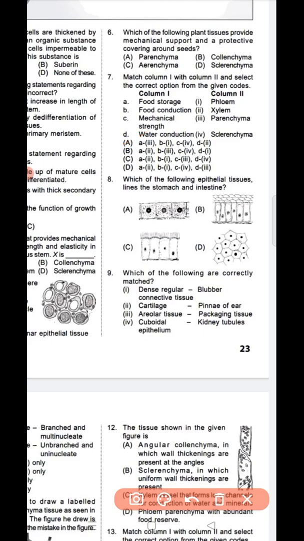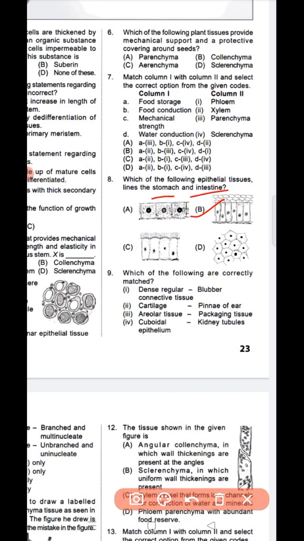Question number 8, which of the following epithelial tissues line the stomach and intestine? A, B, C, D. Which one is the correct? Question number 8 option B is the correct, that lines the stomach and intestine.